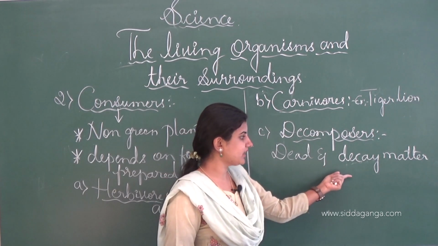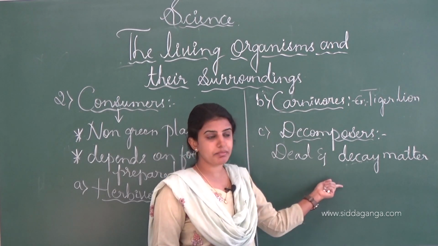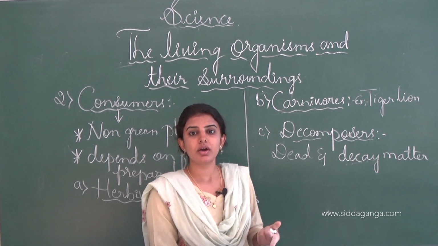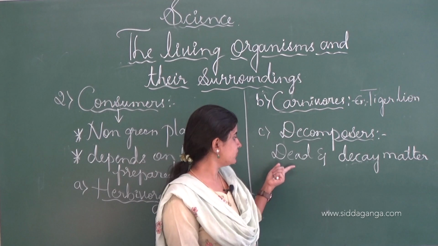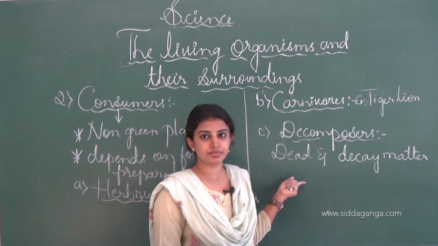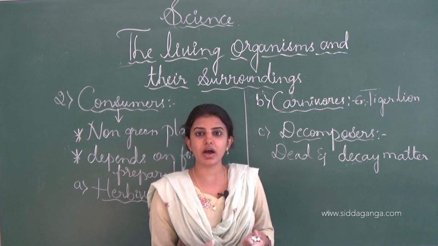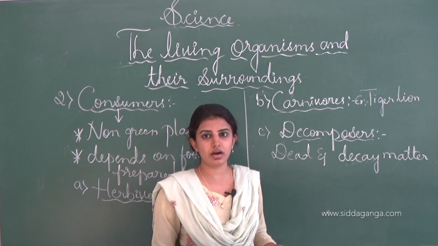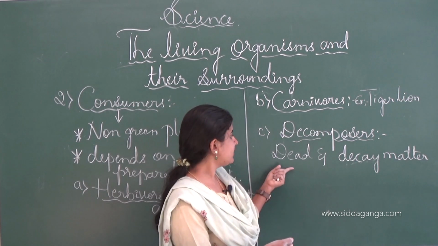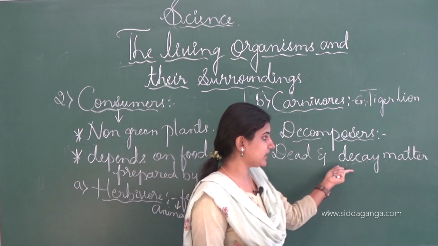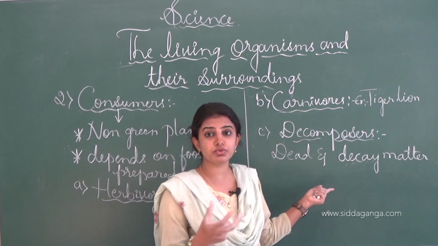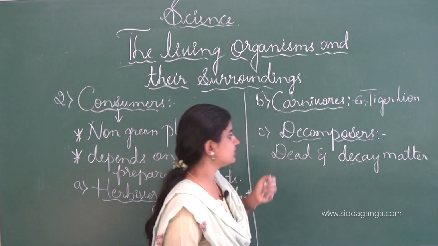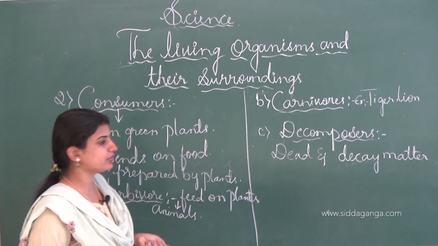If plants fall onto the ground, these organisms feed on such plants, and like that if animals die, these organisms come and feed on these animals. The spoiling of the matter is fed upon by these organisms, which are called decomposers.